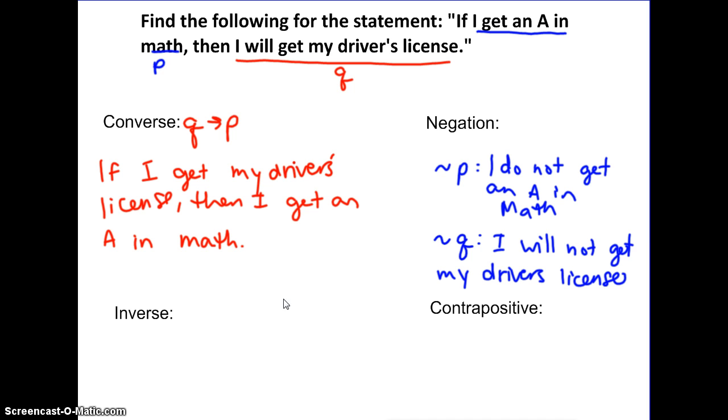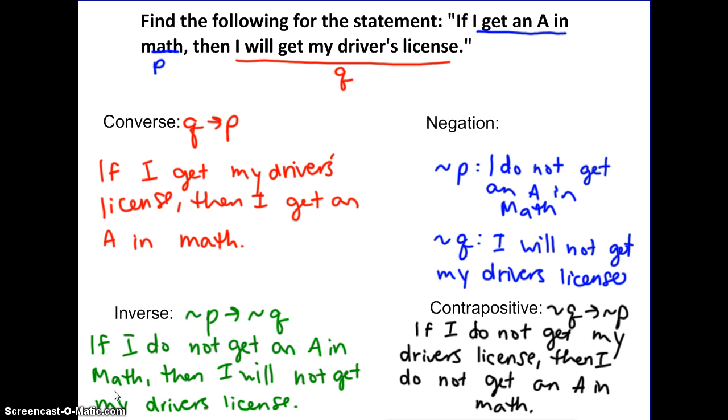Alright, so let's try the inverse. Inverse is not P implies not Q. And then the contrapositive is not Q implies not P. So give those a try. Pause. Alright, so take a minute, check your answers, see how you did.